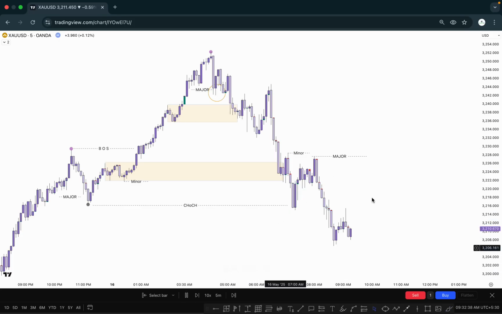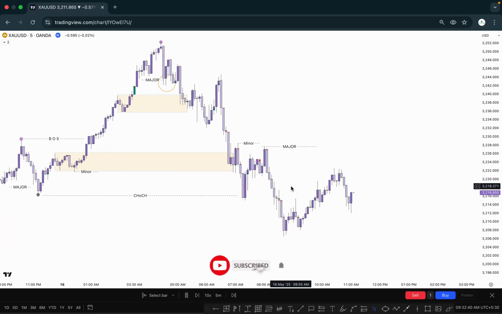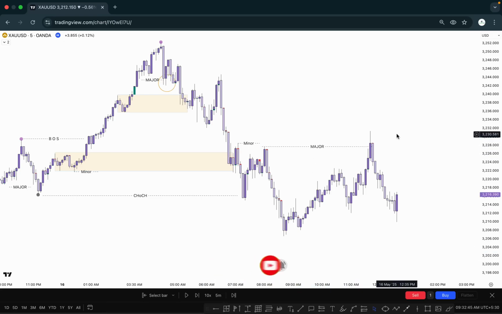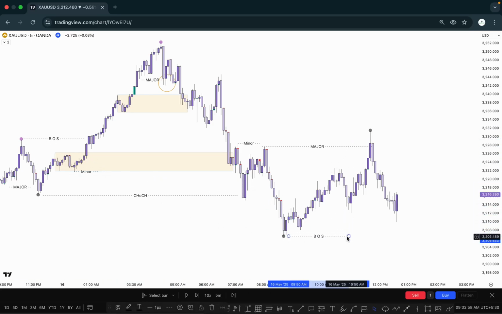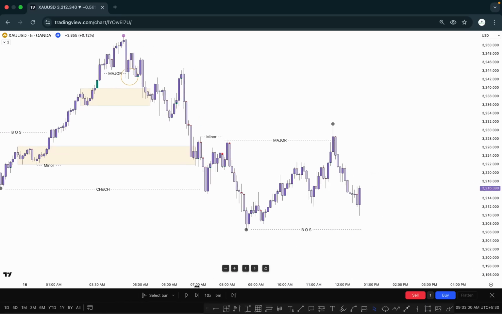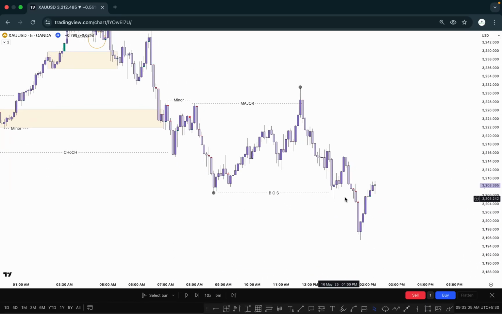If the market takes out this major inducement, we can confirm that we are looking for the downside sell here. When the market takes out the major inducement, we can mark this as our previous lower low right here, and this point becomes our lower high. If the market breaks the previous low here, this point becomes our next break of structure right here. And let's see what happens next and how price is reacting here. Again the market pushes downside, breaks this one and closes below it. So if the market closes below it, how can we mark this one? In this case, you need to do a similar thing as here.